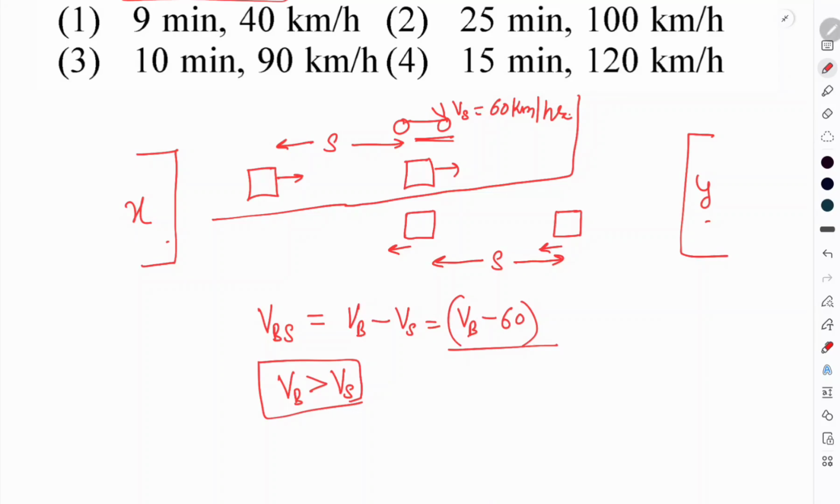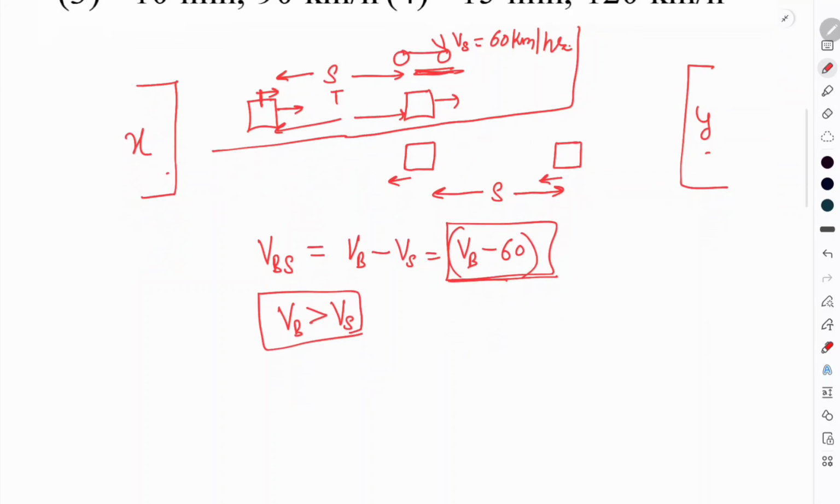And every t time the bus is overtaking this scooty. It means this bus will take that time to cross this much distance if it is moving with a relative speed of Vb minus 60. So S is equal to relative velocity into time.